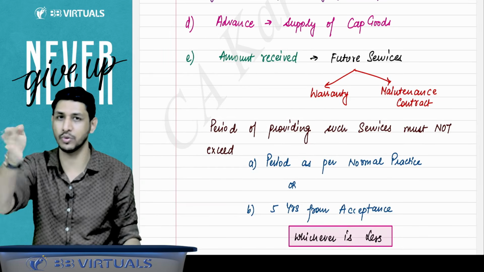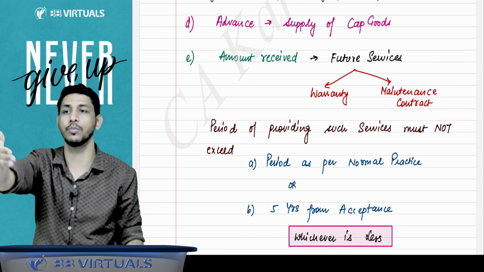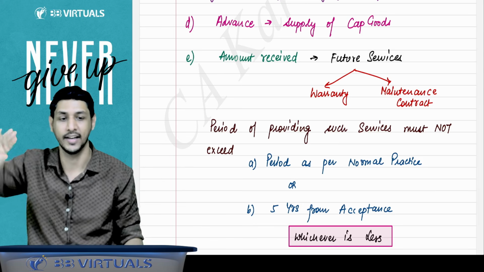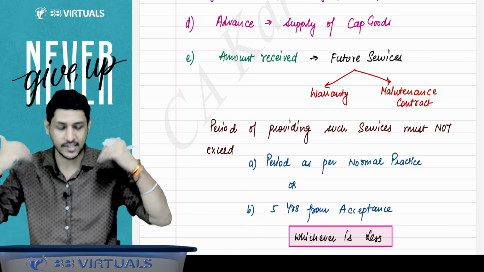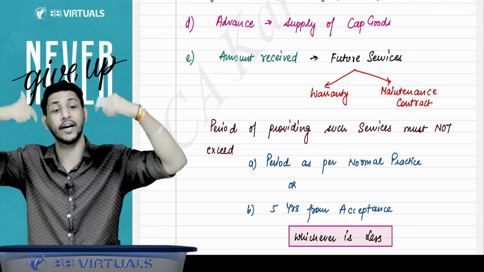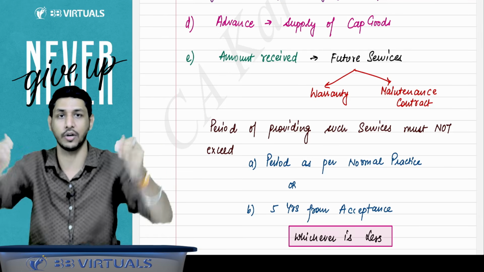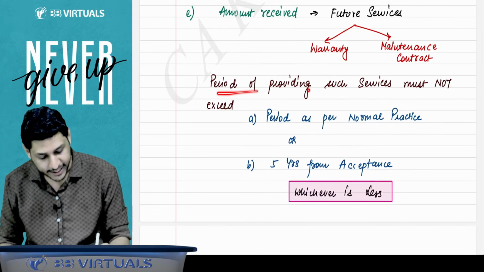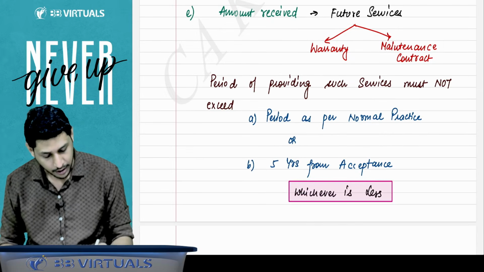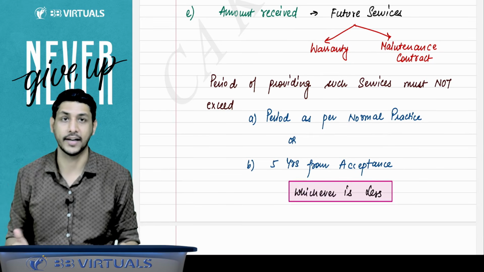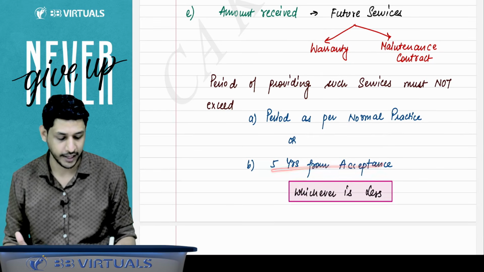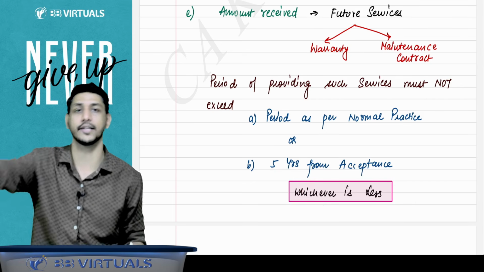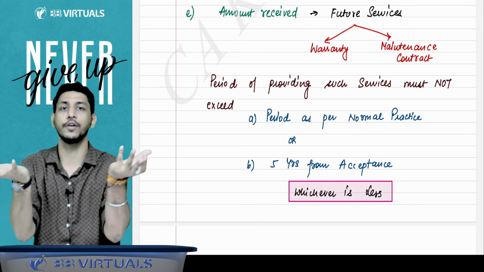If the company has received an amount for future services, that we will give services in future to you. For example, sometimes you go to the showrooms and they say that you must pay this amount, your warranty will be extended for 5 years, 10 years and all that. So if the company has received any amount for which services are to be provided in future, like warranty, maintenance contracts, then you have to check the period of providing such service, the period as per the normal practice of industry, or 5 years from the acceptance, whichever is less. You check what is the normal period your industry follows, that period or 5 years, whichever is less.